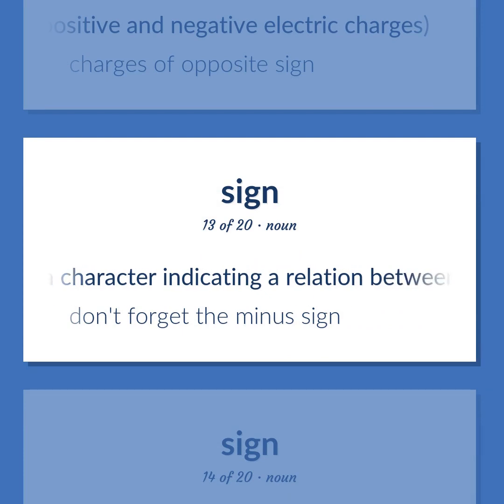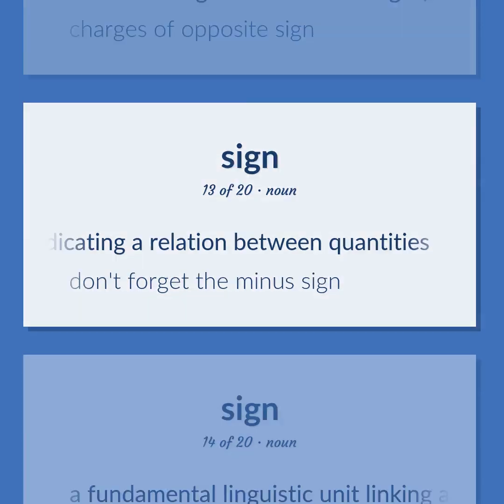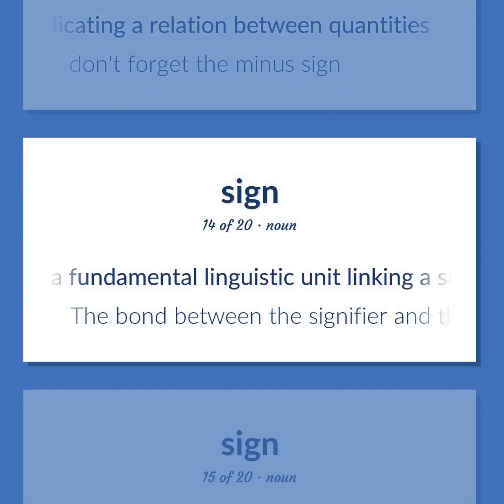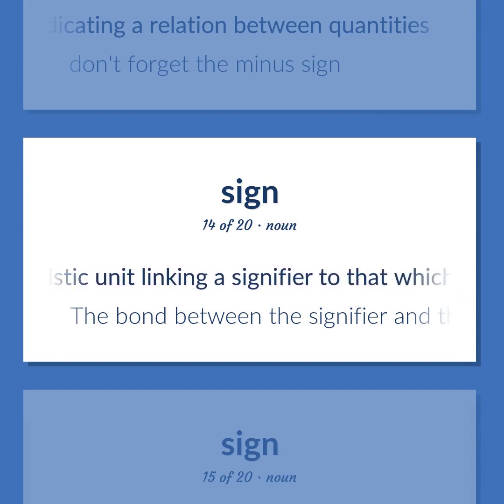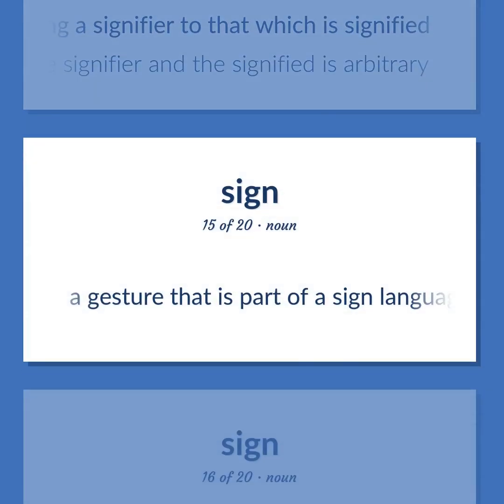A character indicating a relation between quantities. Don't forget the minus sign. A fundamental linguistic unit linking a signifier to that which is signified. The bond between the signifier and the signified is arbitrary. A gesture that is part of a sign language.